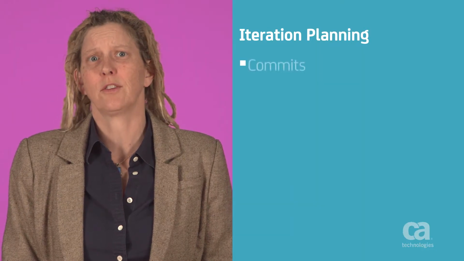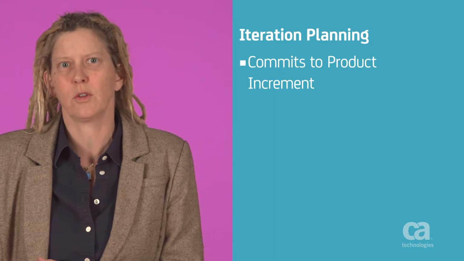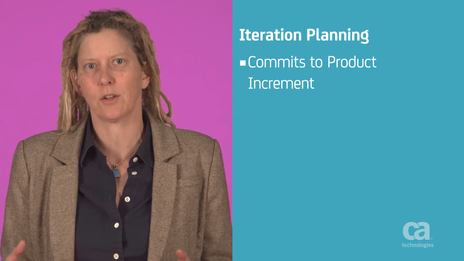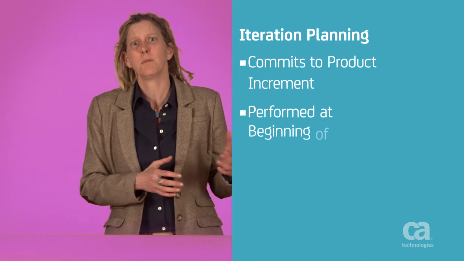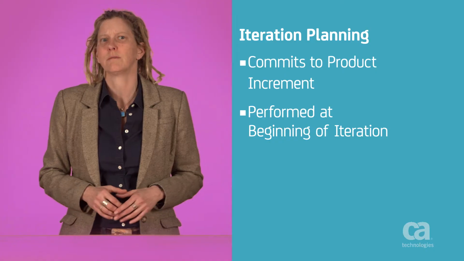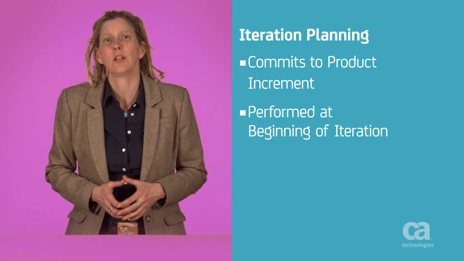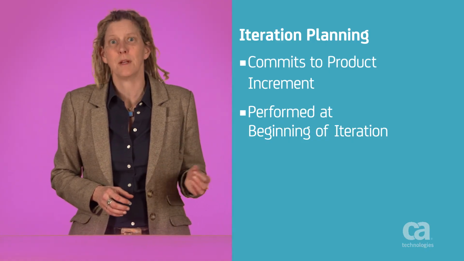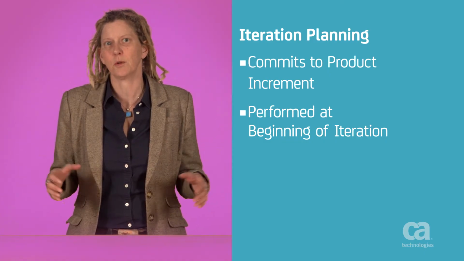Iteration planning is the process by which the Agile team identifies the work to be performed in an iteration, also known as a sprint, and commits to delivering a potentially shippable product increment at the conclusion of the iteration. Iteration planning is done at the beginning of the iteration, but no sooner. If done too soon, the team misses the opportunity to incorporate learnings from previous iterations. This concept is called deferring commitment in order to make decisions based on the maximum amount of information available.